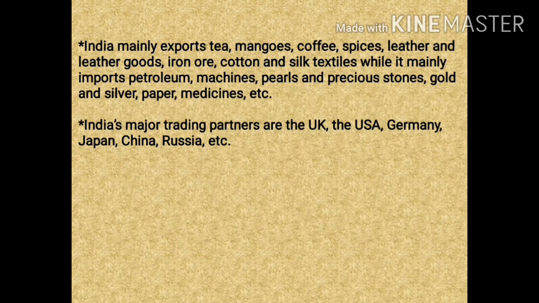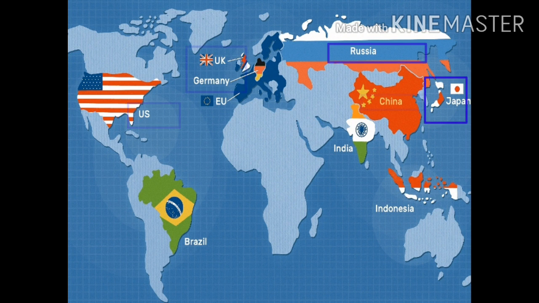Whereas we import the things like petroleum, machines, pearls, precious stones, gold, silver, paper and medicines. And the major trading partners of India are UK, USA, Germany, Japan, China and Russia.